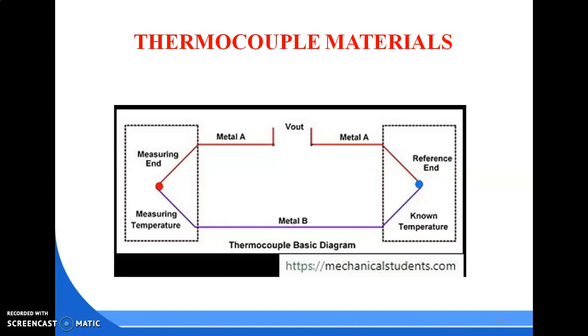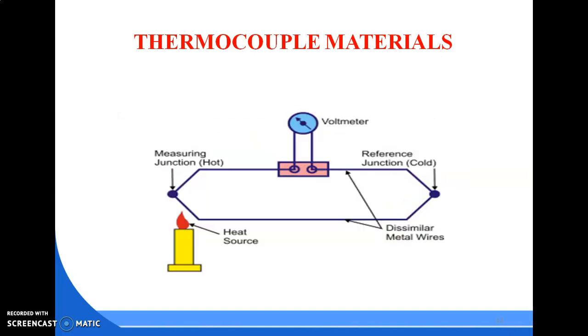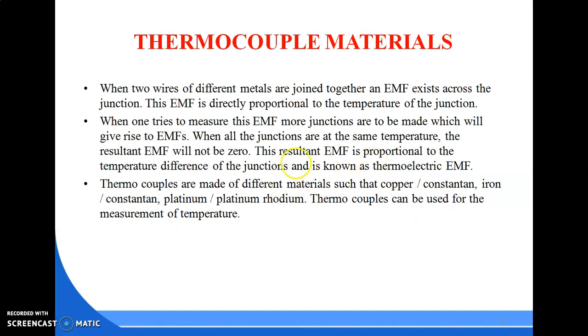The resultant EMF is proportional to the temperature difference of the junctions, that is, directly proportional to T1 minus T2. This is the point. Got it?